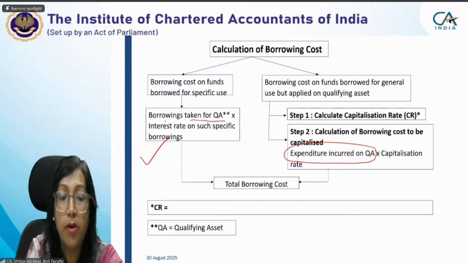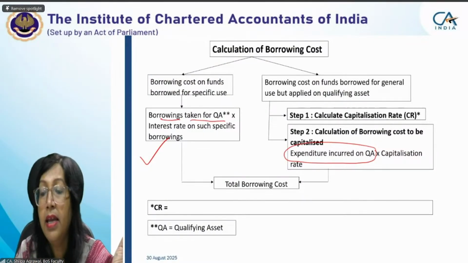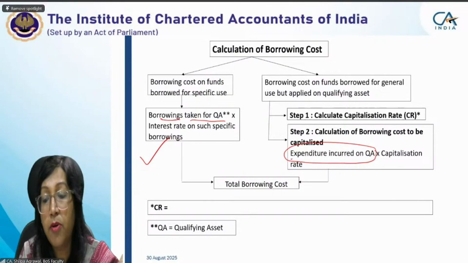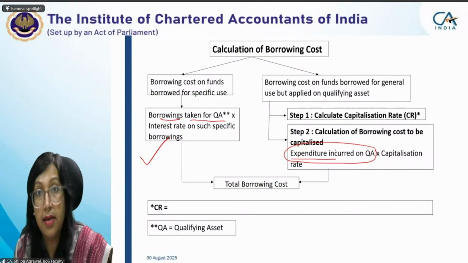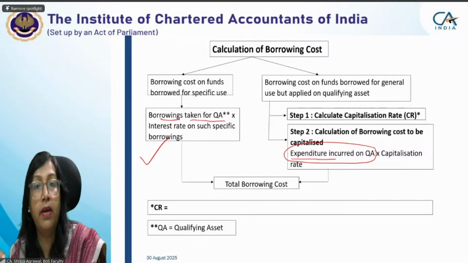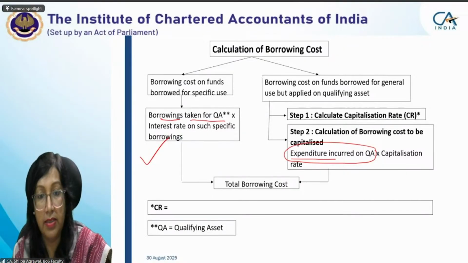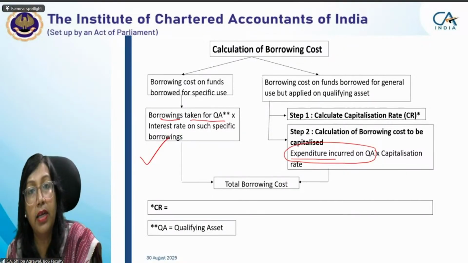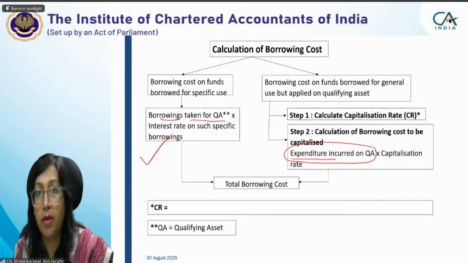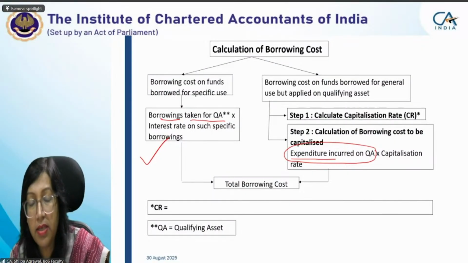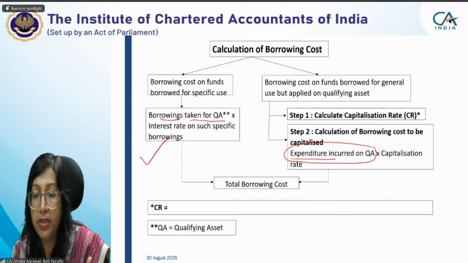But in general borrowings, we are talking about expenditure incurred. That is the difference. That's why the standard prescribes two different accounting treatments for two different borrowings, and that's why we have bifurcated borrowing into specific and general borrowing. Now you can make out the reason why they are two separate things.